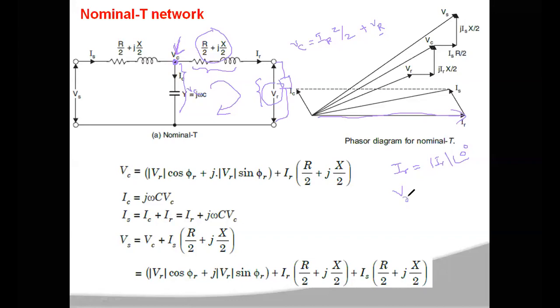Here it was represented with small VR. You are taking IR as reference. Then the receiving end voltage will have a magnitude of VR, and what is your angle? The angle will be the power factor angle. That means for an inductive load, this voltage VR will be leading the current. So here we will have phi R.